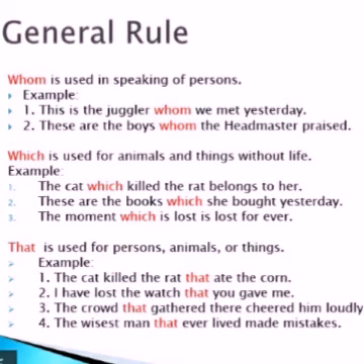And the wisest man that ever lived made mistakes. Here also that is used to refer to the wisest man, who is a person. Now we have seen in detail all the pronouns, where to use, how to use, and the kinds of pronouns. I hope you have understood this lesson.